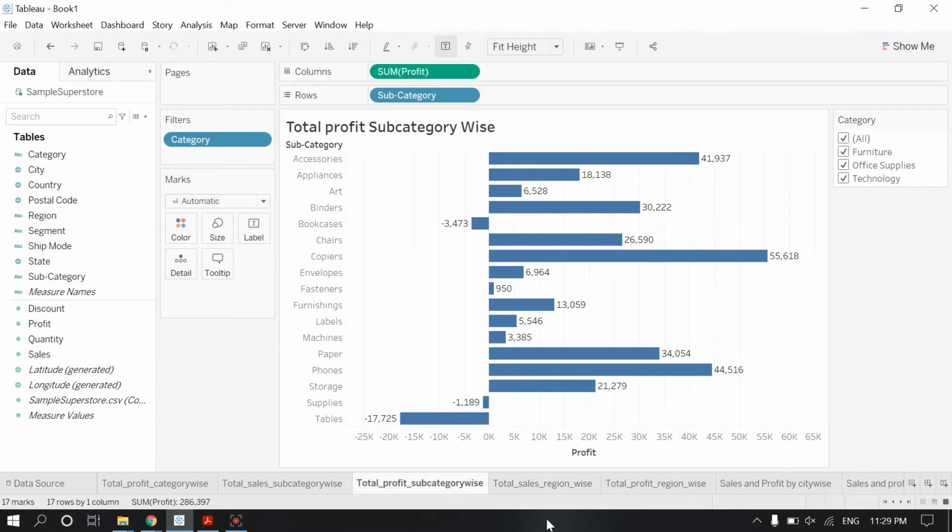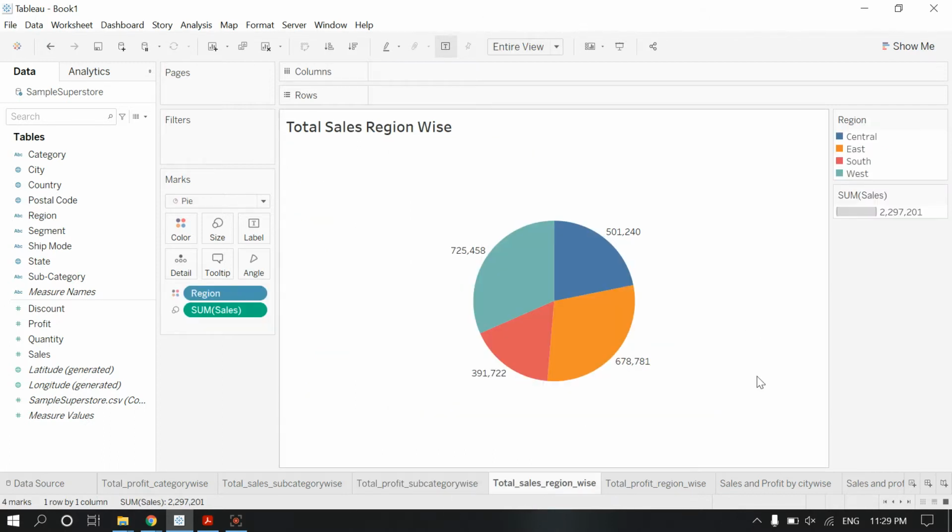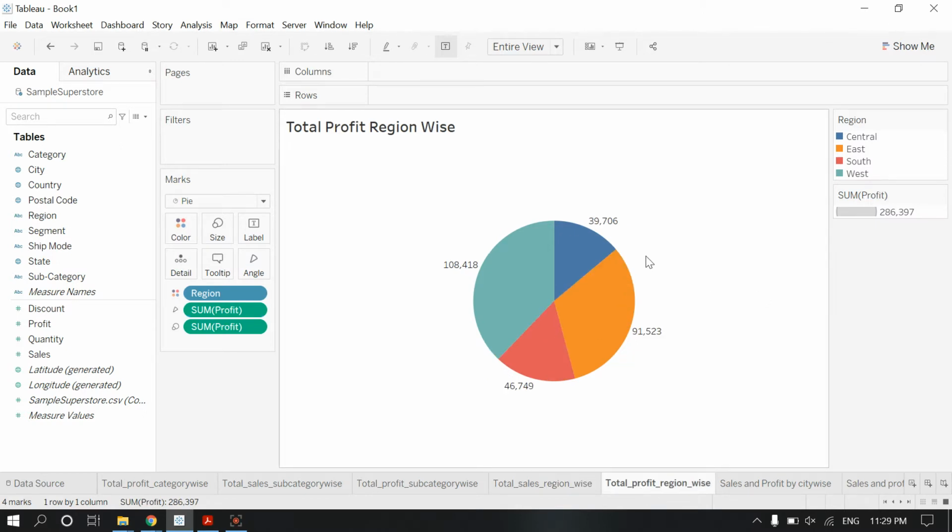Let's move to region-wise and see how it looks. This is the sales data in this pie chart. We can see we have less sales in the south area and the maximum in the west area. Let's move to profit, because our main goal is to find the weak area profit-wise, not sales-wise. Here we are getting less profit from the central area and the maximum from the west area.